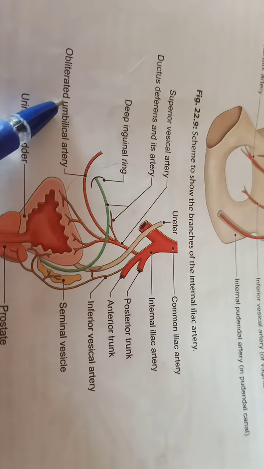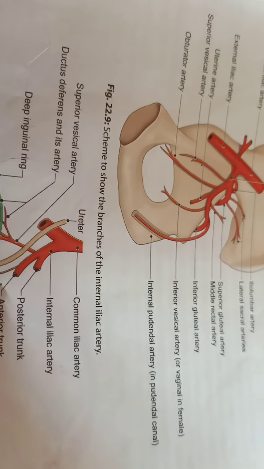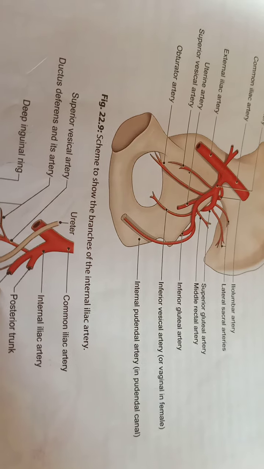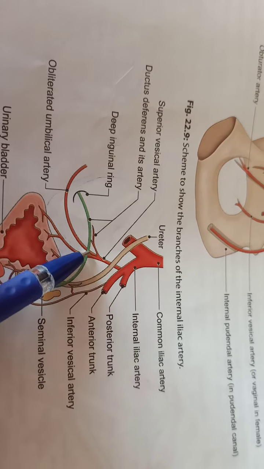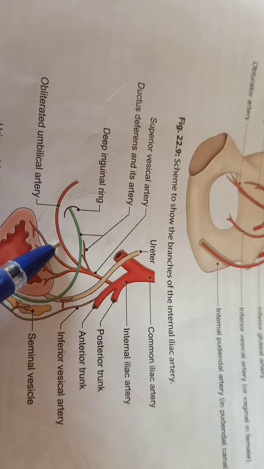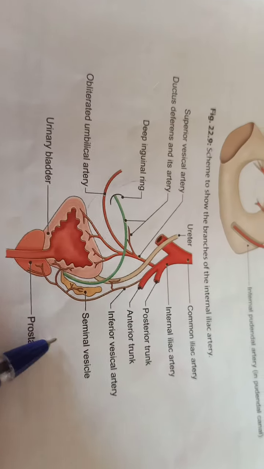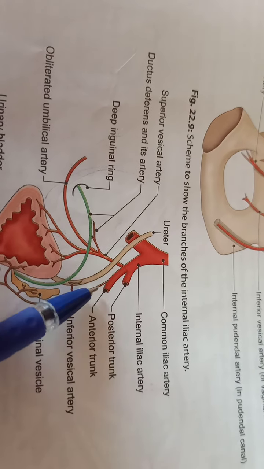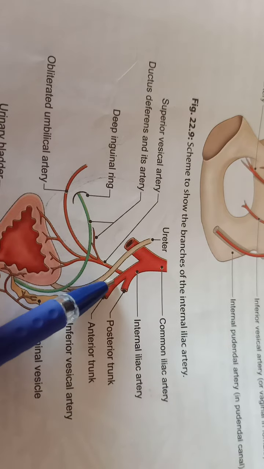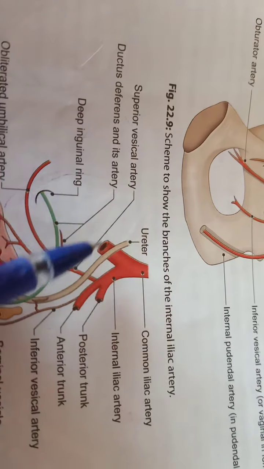So it's an obliterated umbilical artery. If you see, this is the anterior trunk. From the anterior trunk, one artery arises. This is the superior vesical artery, an obliterated umbilical artery. And this is the inferior vesical artery. From the anterior trunk, one is the superior vesical artery. You can see here, this is the superior vesical artery.